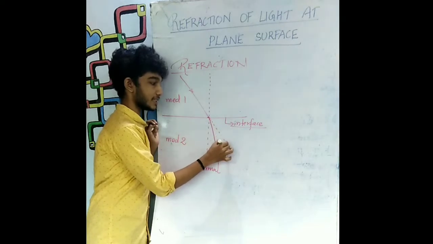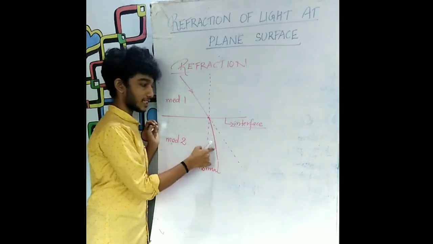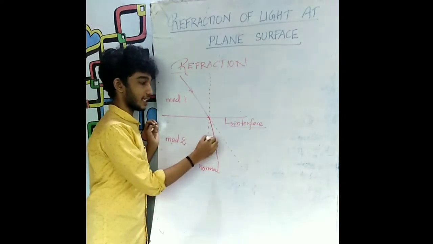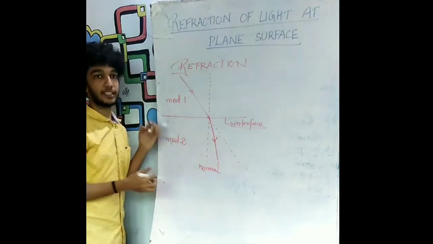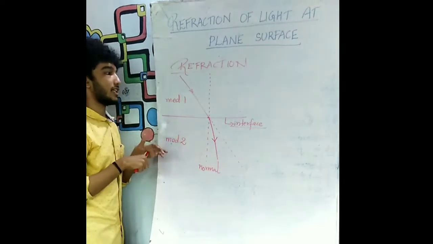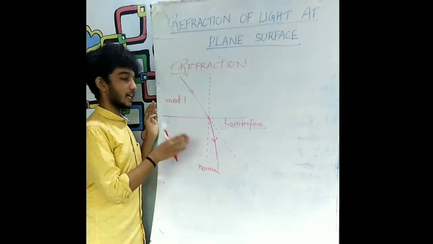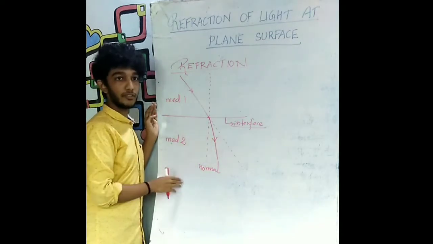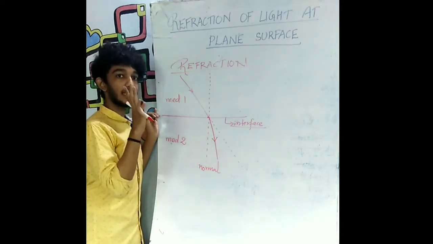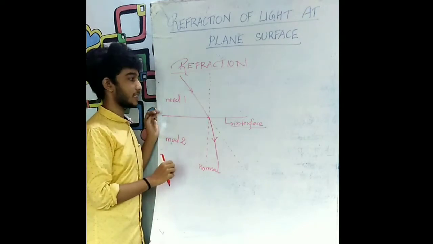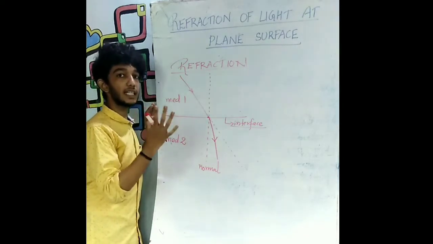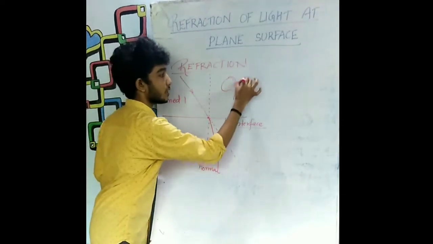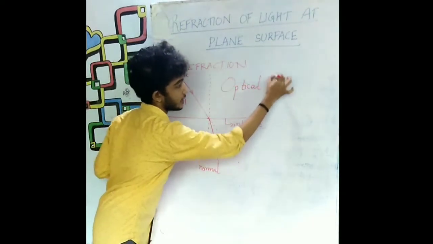It should be like this, a straight line. Now what has happened? A bending has taken place. This bending is known as refraction of light. See here, I told you that the bending can be of two types, either towards the normal or away from the normal. How we can study this bending is by introducing another term, that is optical density. Let us see what optical density is.